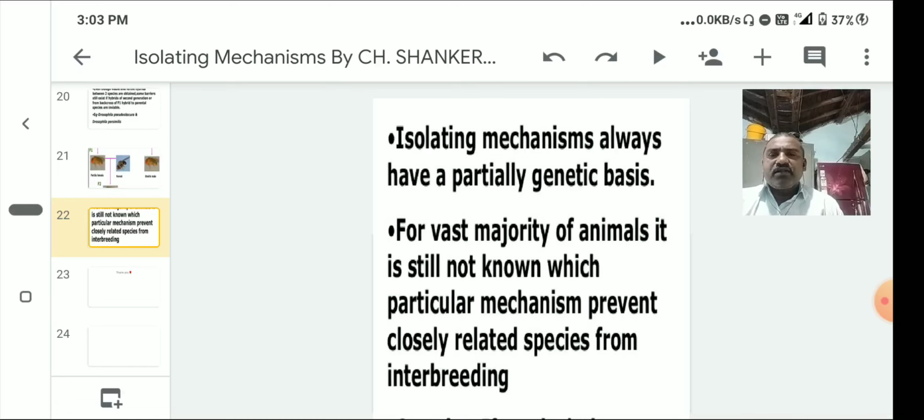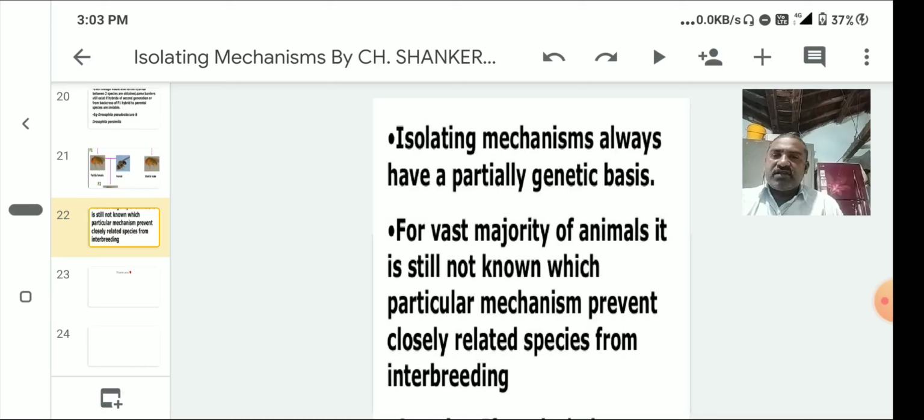They may recognize celestial bodies and their migration pathways, and only then do the birds show migration. So, isolation is a special mechanism to separate the same population and stop interbreeding, and it causes the production of new species. This is about isolation and isolating mechanisms.